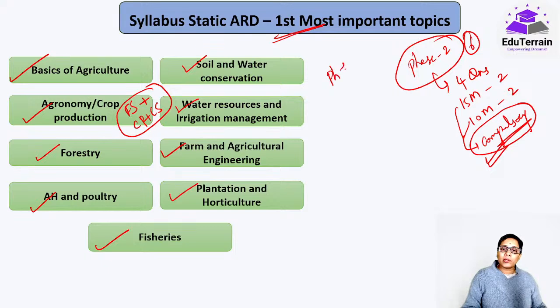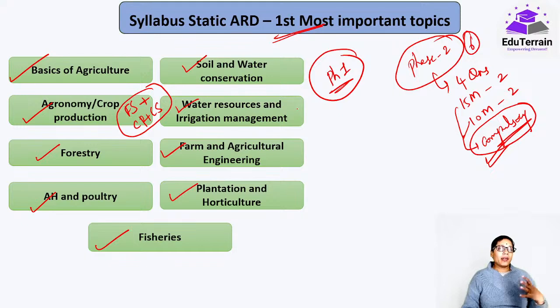In phase 1, the majority of the questions would be from these topics. But again, as I've said, all depends on the examiner's mood. If he doesn't want, he can go and ask even from agriculture extension and economics, from where questions are very rarely asked. Extension, since the last 5-6 years, since the time I have been following this NABARD examination, they have asked only 2 times. So you can understand that it depends on the examiner's mood. Otherwise, these are the important topics.